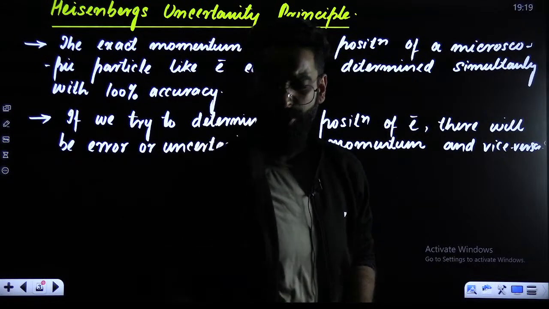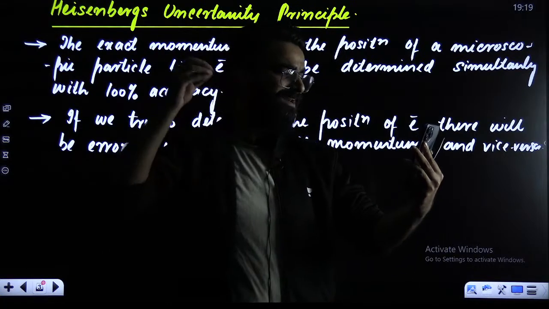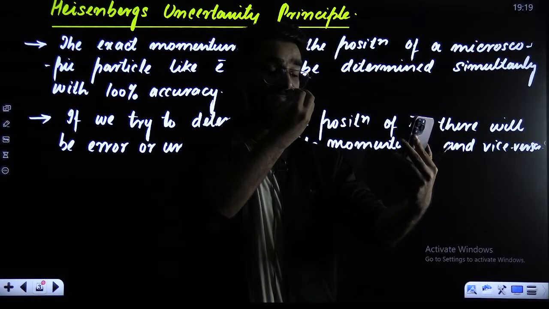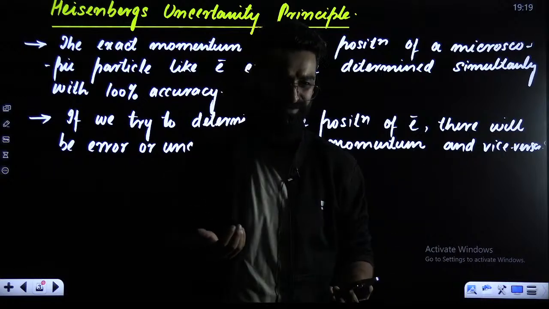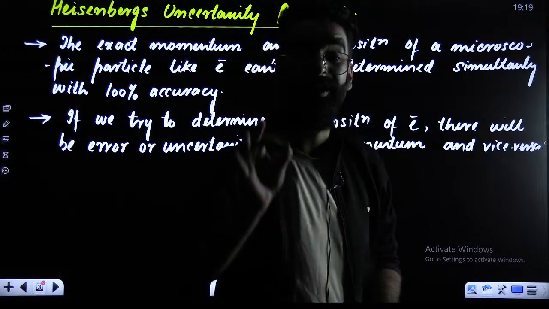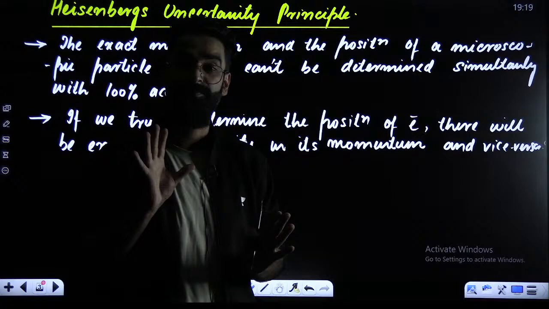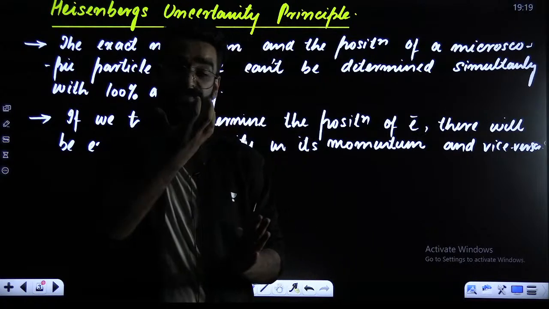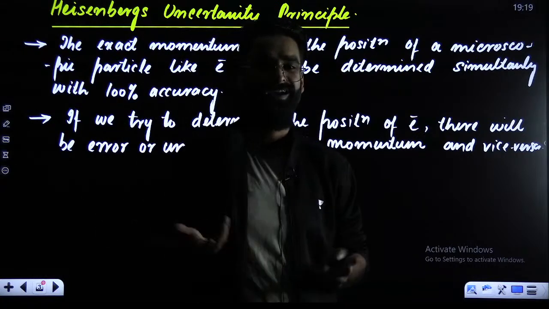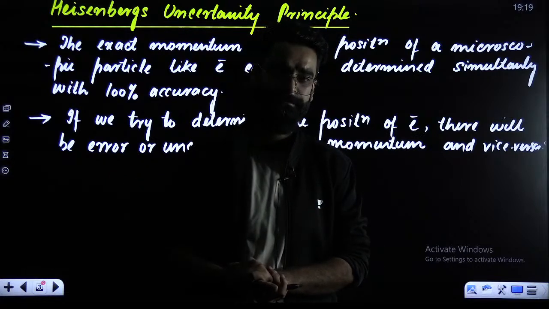For example, how do I see this phone over here? The reflection of light says that light strikes this object and the reflected ray makes the image on my retina. That's a simple phenomenon. So in order to see an object, first of all, light has to be incident on that object. And once the reflected ray comes back, it should make an image in the retina. That's how you see the object.